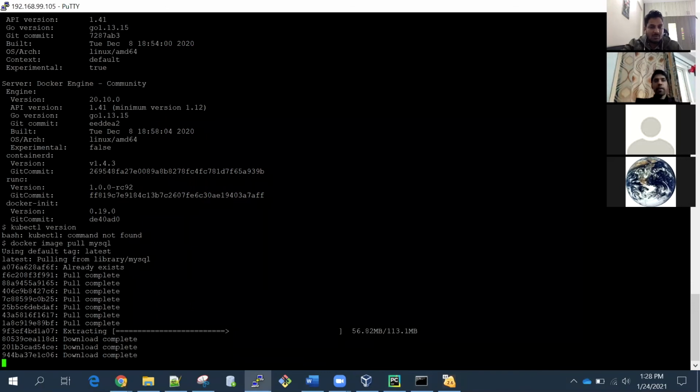So that's a major thing. Earlier you used to install a lot of dependencies and libraries, but now when you download an image, all the dependencies and libraries are part of that image. You don't need to install a single file, a single dependency apart from that image.